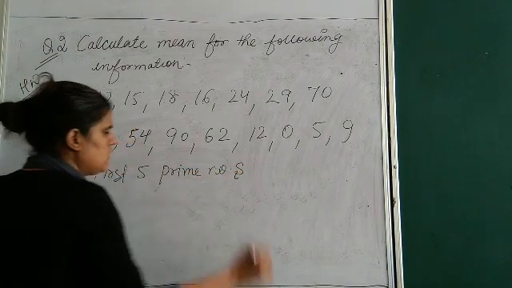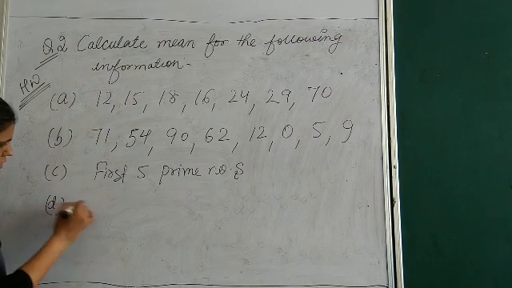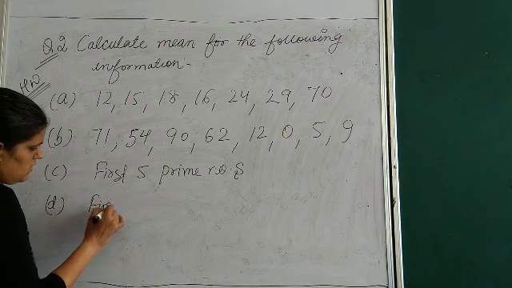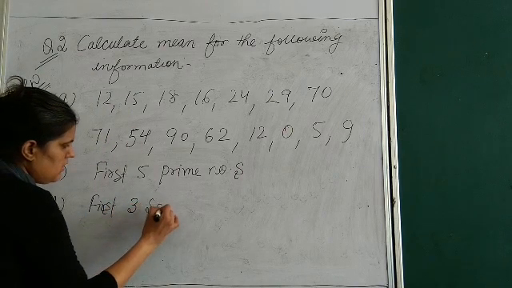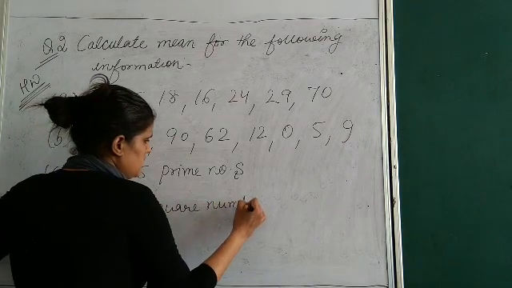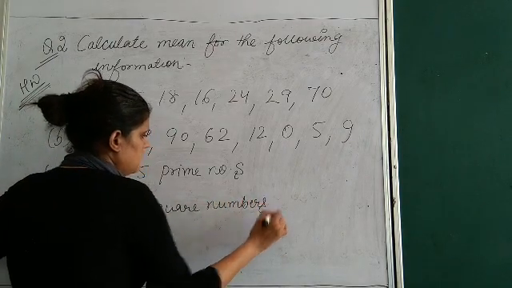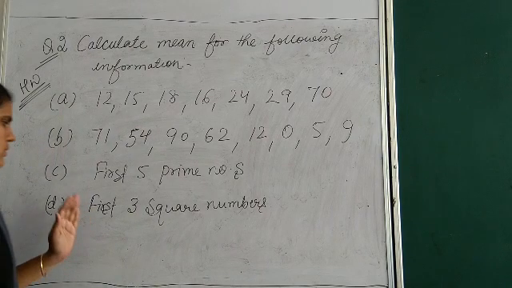Then is your first 3 square numbers. Clear? These are your 4 parts for your homework.